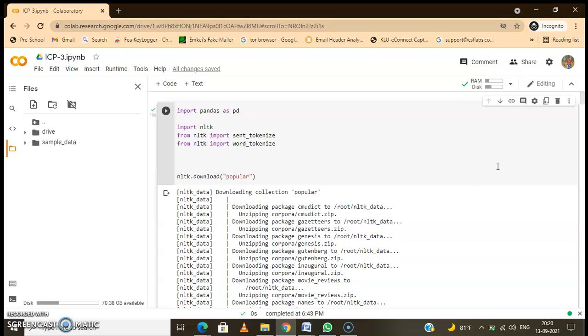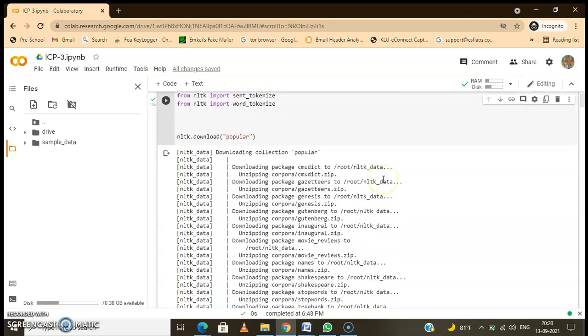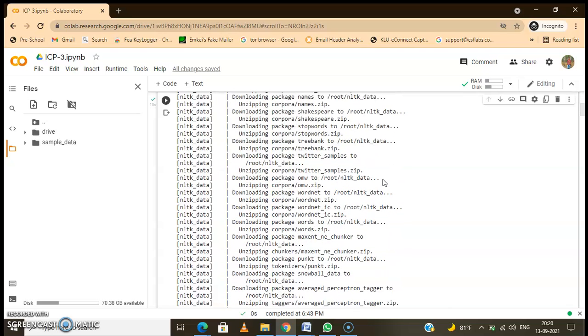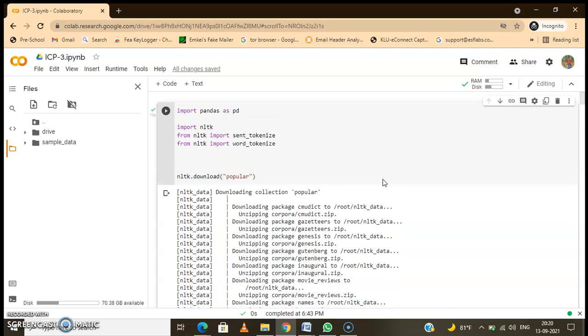So at the start, I have imported pandas and I have imported NLTK and tokenizers for building my project. I'm going to implement this in Google Colab.